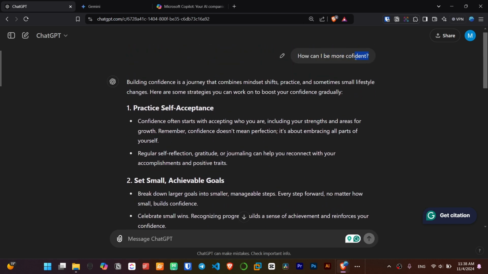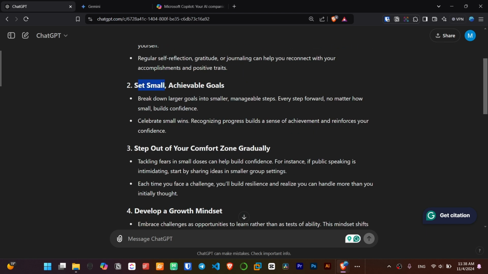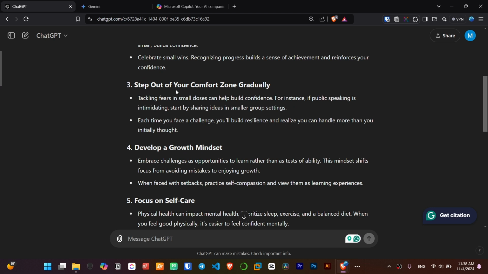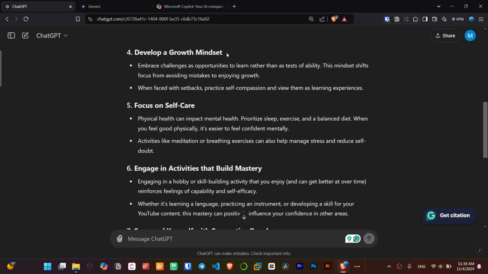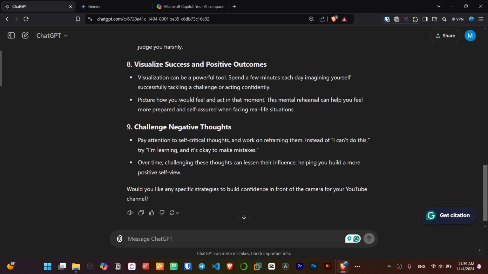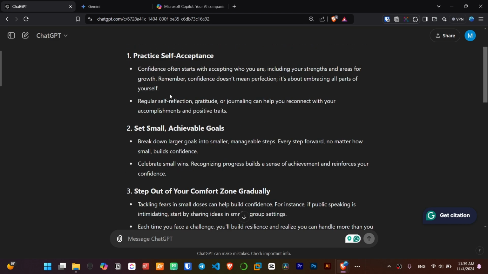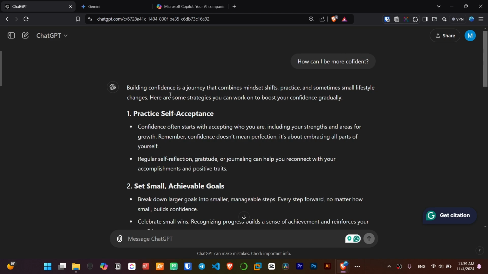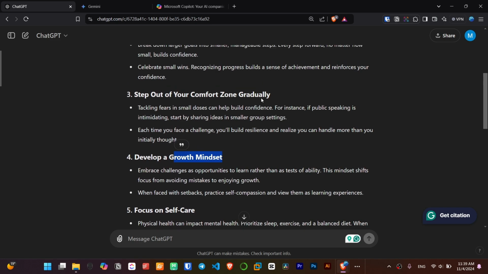As you see, how can I be more confident? For instance, practice self-acceptance, set small achievable goals, go beyond your limitation. It means that you're just going out of your comfort zone, that most of the people are afraid of, about the growth mindset, and so on. As you see, various aspects are covered by ChatGPT, and it's going to be useful. Okay, this is not just about it.